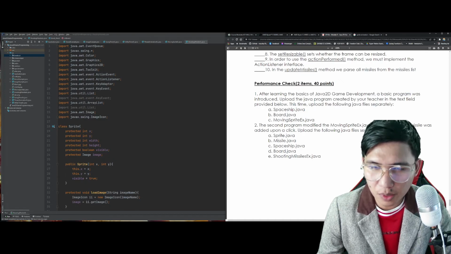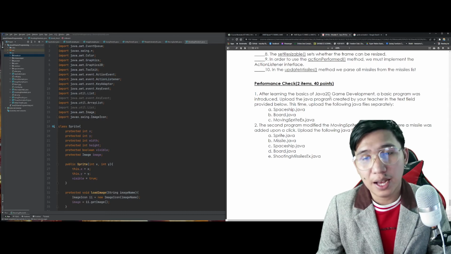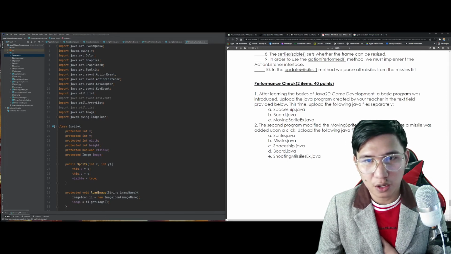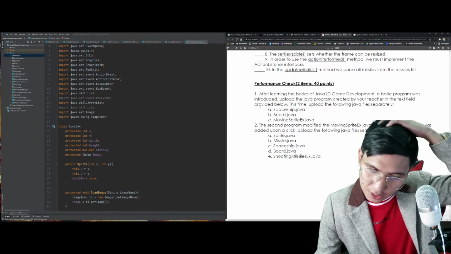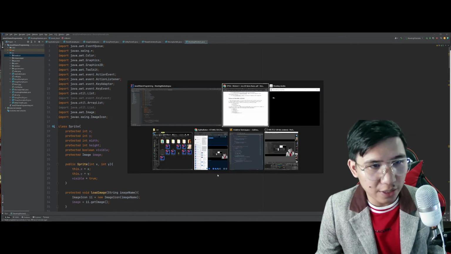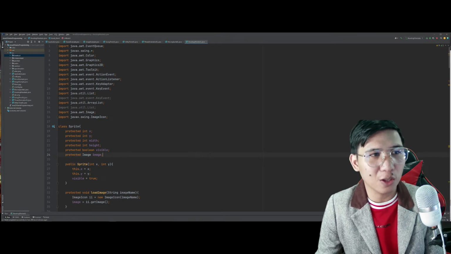A basic program was introduced. Upload the Java program, and I really recommend na gawin nyo to individually. Although your output will be the same as the others, mas maganda kung gagawin nyo to on your own pa rin. Wag kayong hihingi sa classmate nyo ng code, tapos ika-copy paste. Kawawa naman yung classmate nyo na umintindi ng code, di ba?